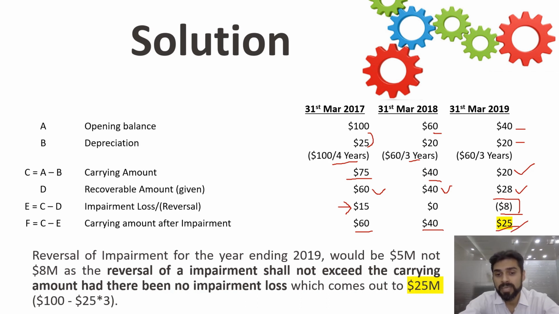So you cannot make the carrying amount 28, you will have to keep the carrying amount at 25. And the reversal of impairment for 2019 shall be only 5 million, right?